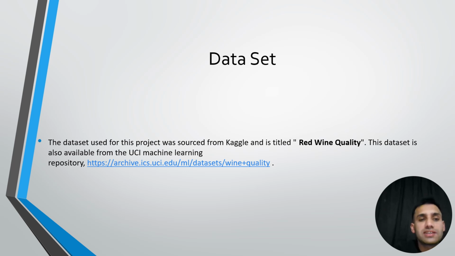If we move to the dataset, the dataset used for this project was sourced from Kaggle and is titled red wine quality. This dataset is also available from UCI machine learning. So here is its link or its repository where we have downloaded the dataset.